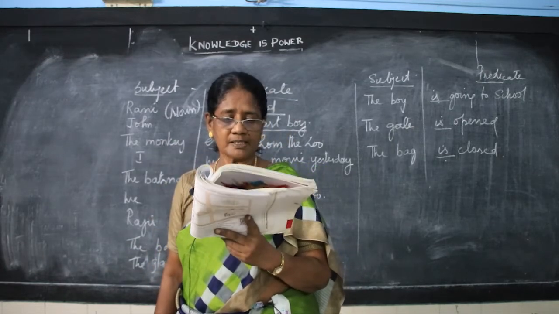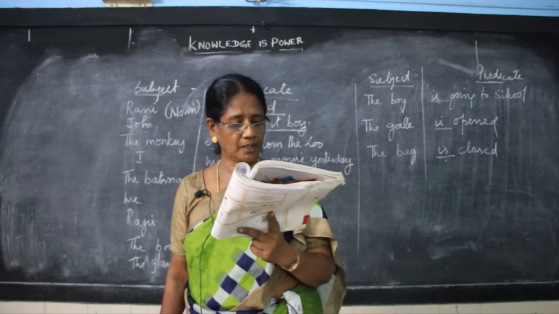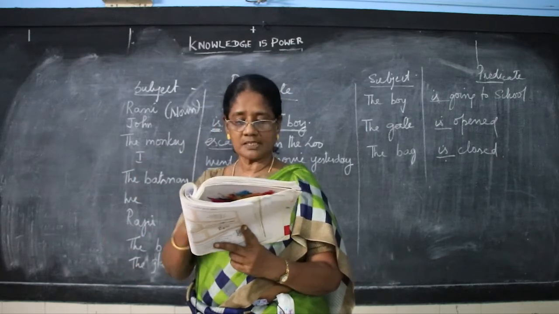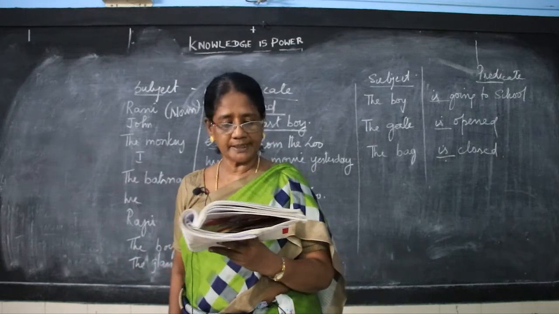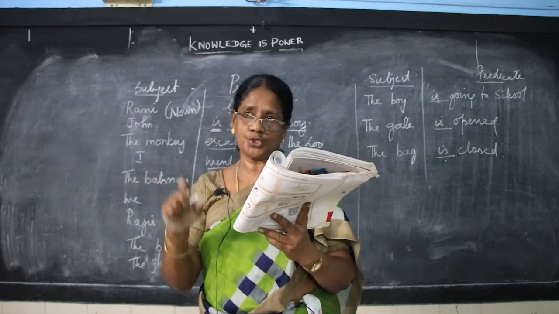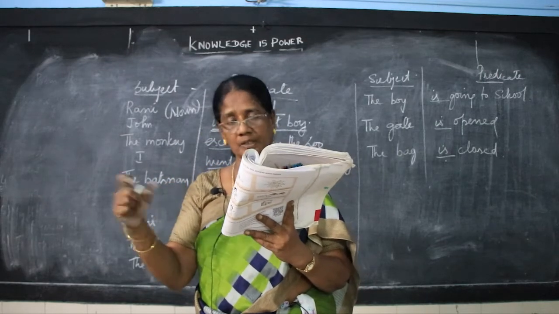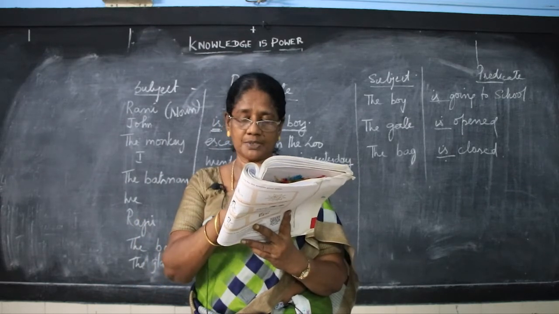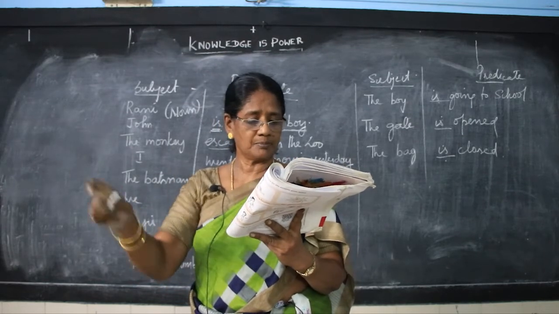Make meaningful sentences from the table given. Now, we have to make as many meaningful sentences as are given in the table. A turtle, I always say a turtle is huge. It is bigger than the tortoise. A turtle is huge. A turtle is the subject, is huge is the predicate.